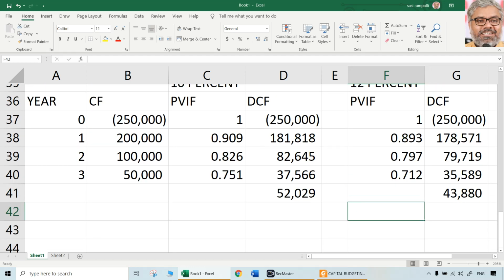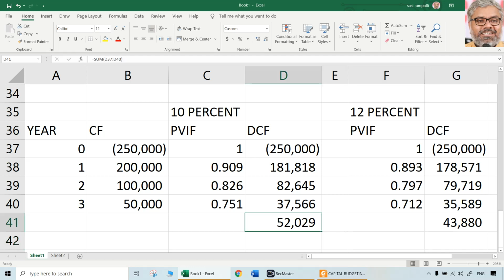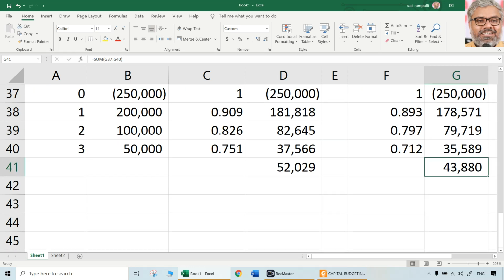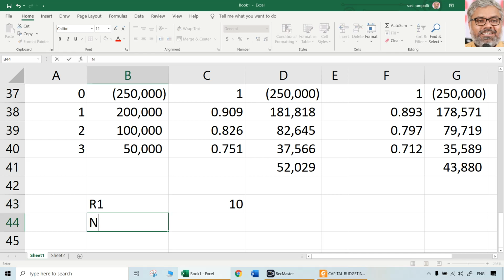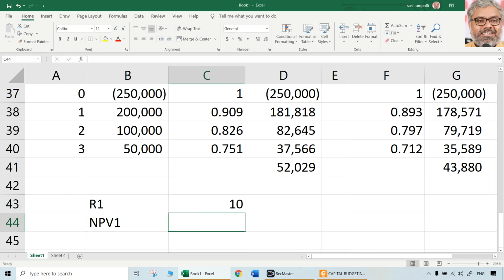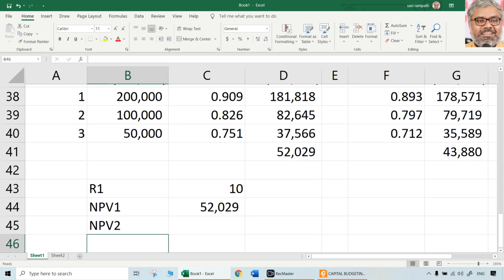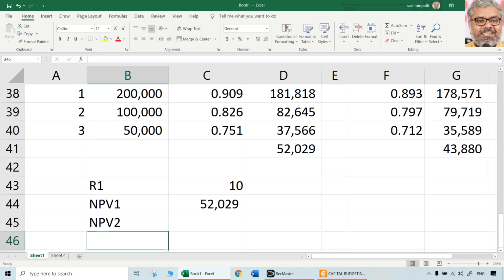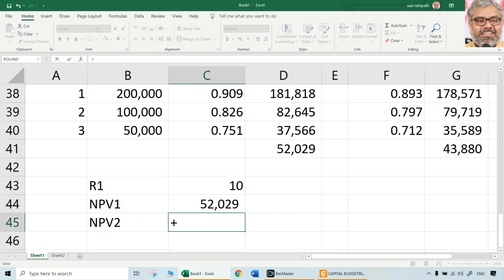So what is NPV1 here? 52,029. NPV2 is 43,880. So R1 plus, 10 is there, that is R1, NPV1 is known already, NPV2 at the higher rate is this 43,880.